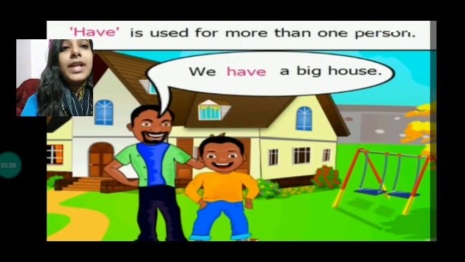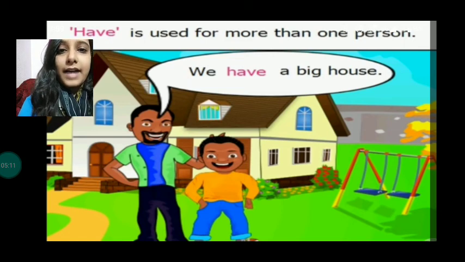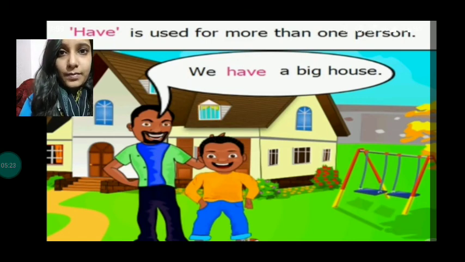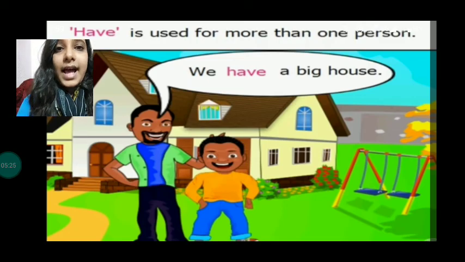Have is used for more than one person. We have a big house. Okay, so you can see that when we are talking about more than one person, there are two people in the picture, right? So they have a big house. So when we are talking about more than one person, we have added have here. We have a big house.